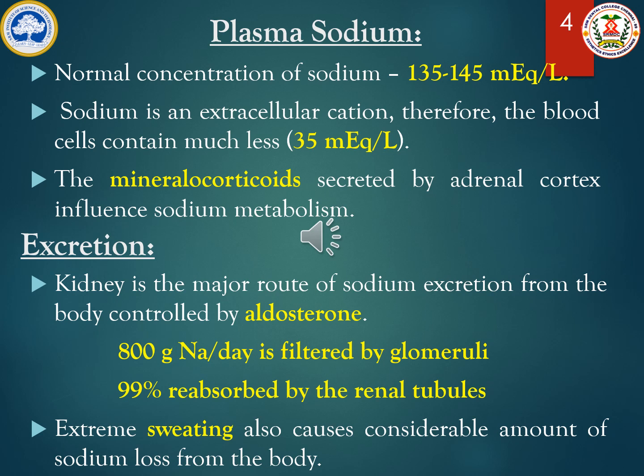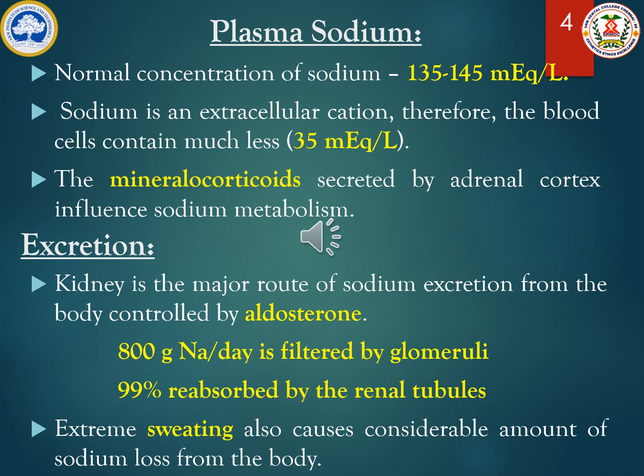The plasma concentration of sodium was found to be 135 to 145 milliequivalents per liter. However, the blood cells consist of a lower sodium concentration, that is 35 milliequivalents per liter. Since sodium is the extracellular cation, the blood cells contain only a small amount. Also, the mineralocorticoids secreted from the adrenal cortex influence sodium metabolism.